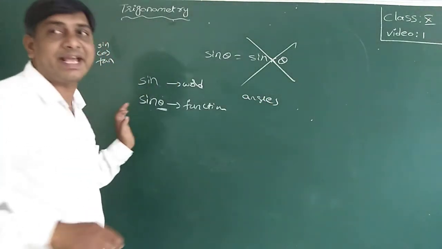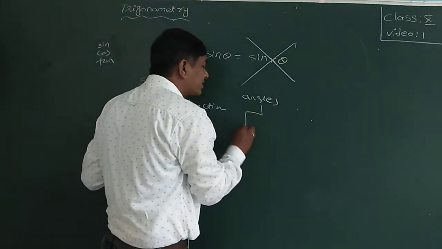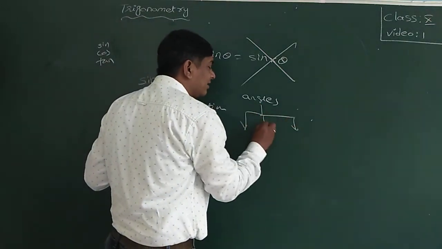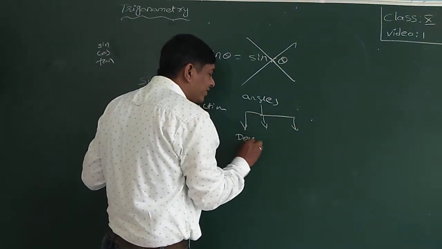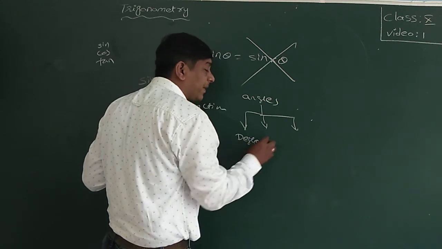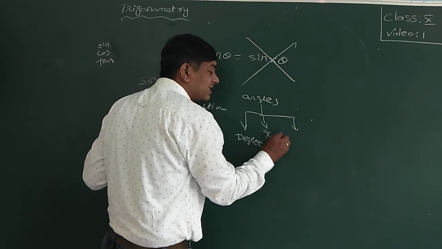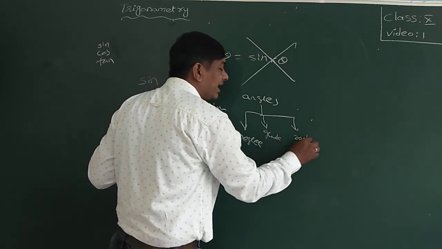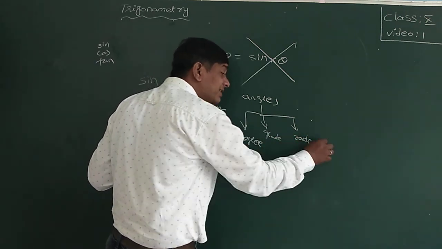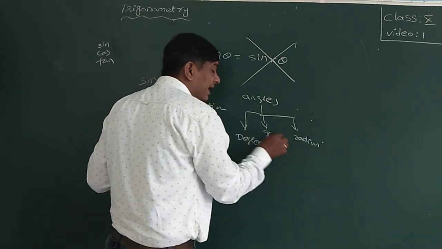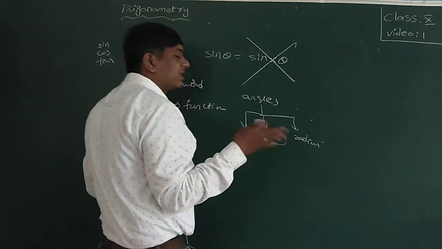In trigonometry, there are 3 units of measurement for angles. One is the degree system, which we discuss in this topic. Another is the grade system, or centesimal system, and the third is the radian system, which we discuss in the next class. The grade system we don't use anywhere; we just learn the introduction.